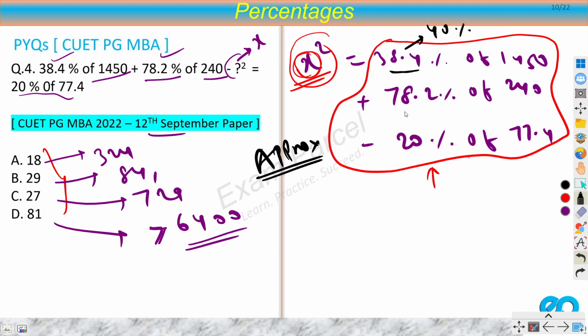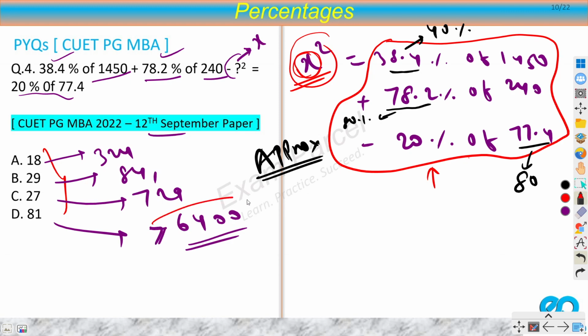Rather than calculating 78.2%, can I calculate 80%? Rather than calculating 20% of 77.4, can I calculate 20% of 80? And why am I doing this? Because all these values are distant, right? None of these two values are close enough.